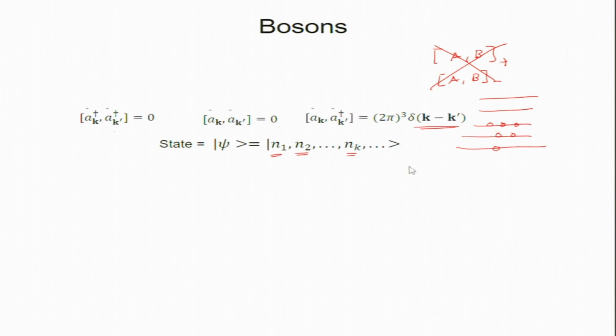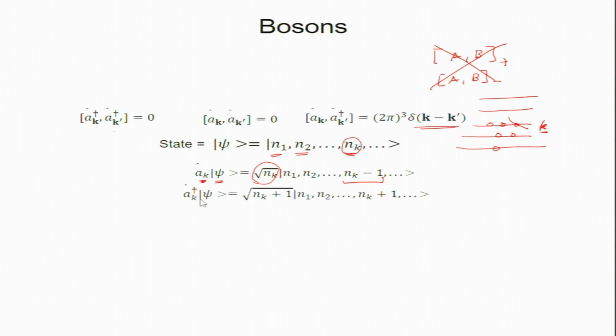So, this is state psi, and we have two very important operators, the creation operator and the destruction operator. The destruction operator A_k, where k is the state label or wave number, acting on psi will work on the number of particles N_k; it will just destroy one particle. So, if there are 3 particles in the kth substate, it will destroy one and bring it to 2. So, N_k minus 1 is the state, and the prefactor is square root of N_k. This is the property of the destruction operator.